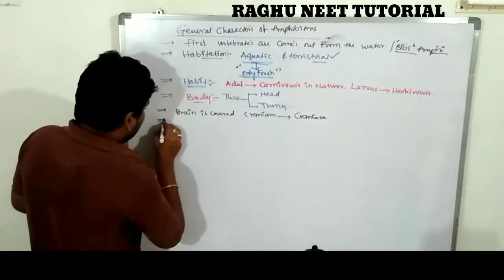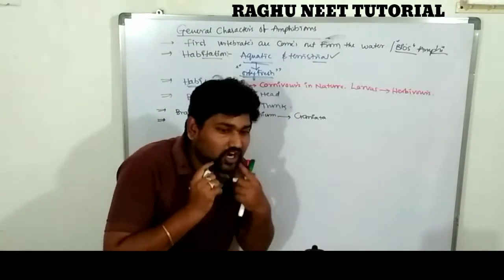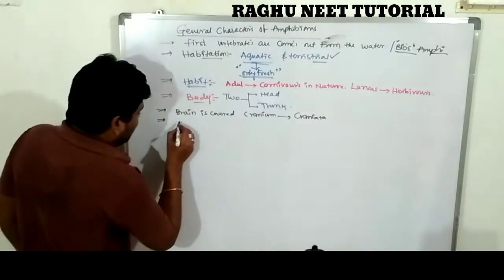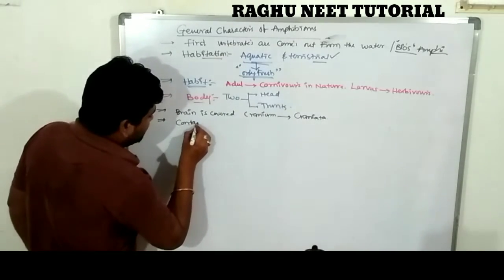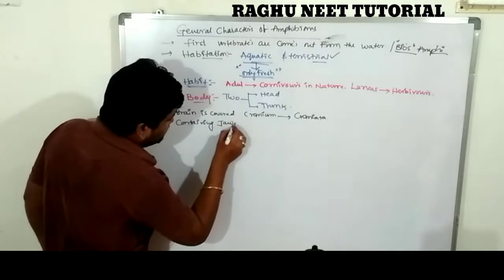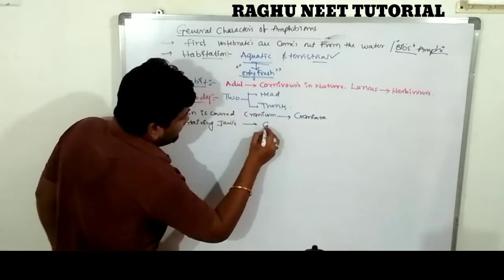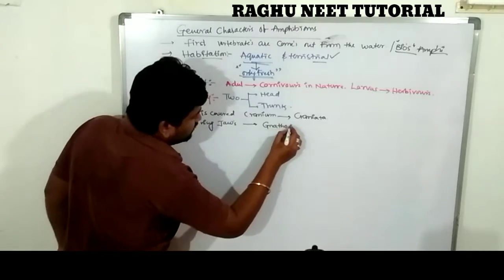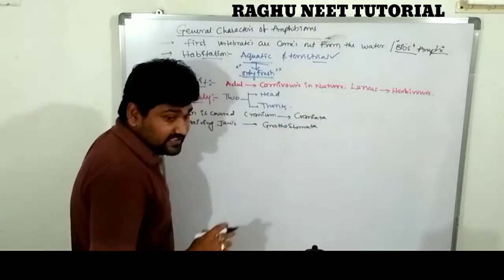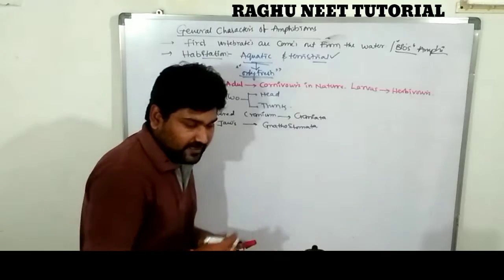And these possess jaws, so these are classified into gnathostomata. They contain jaws. Very, very important, these are three important points. Two are done, next one is three.